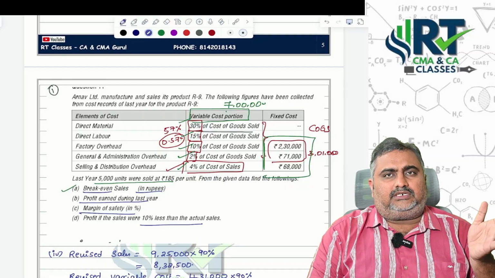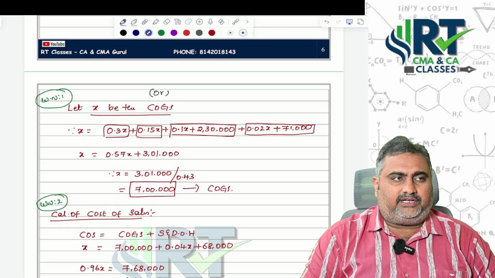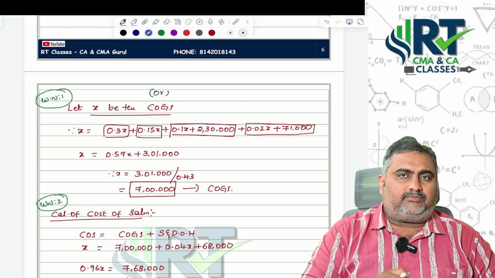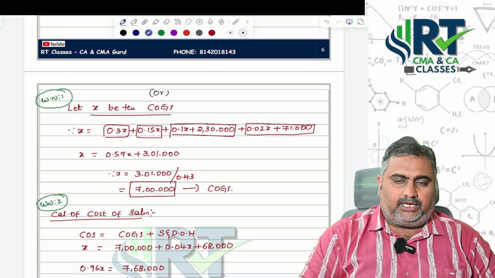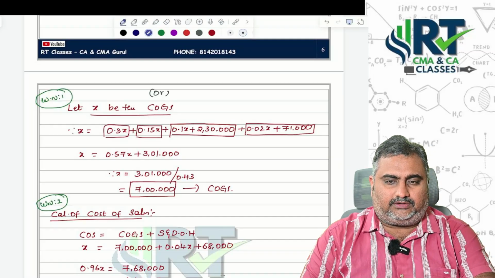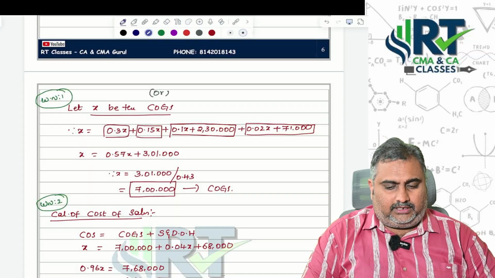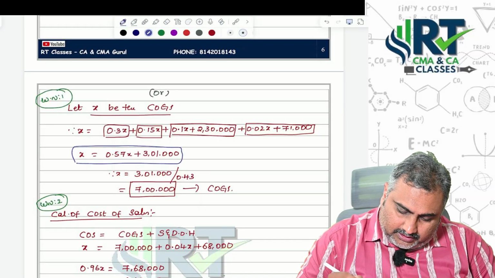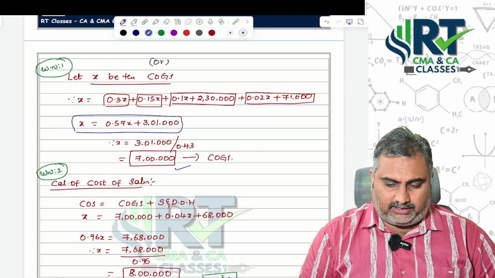So 30% is the material cost, that's the reason we got 0.3x of material cost, 0.15x of labor cost, plus 10% of factory overheads plus 2,30,000, plus 2% of cost of goods sold plus 71,000 itself. Correct, sir? Yes, sir. By using the concerned things, we got our cost of goods sold as 7 lakhs.